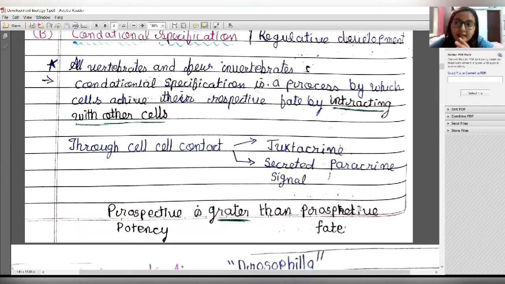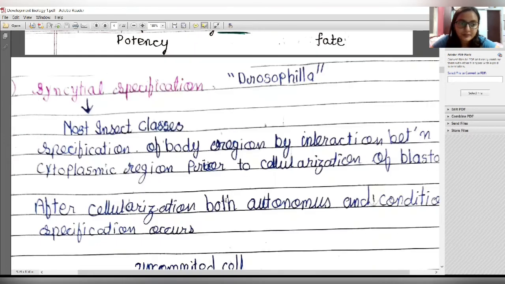If they receive neural signals, then they will form neural cells. So their potency is greater than their fate, and thus they are more capable of converting into another form.